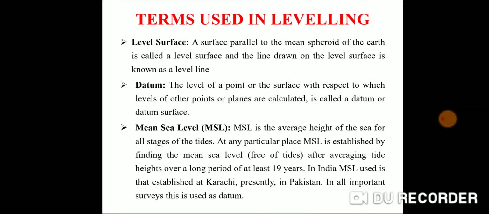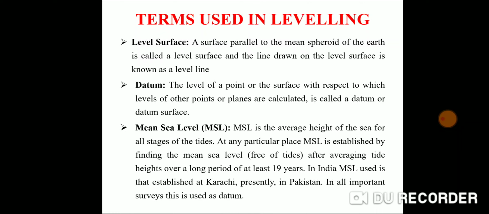We measure the height from the foot, so the bottom of the foot is my datum. The reference point from where the measurements are taken is called the datum.